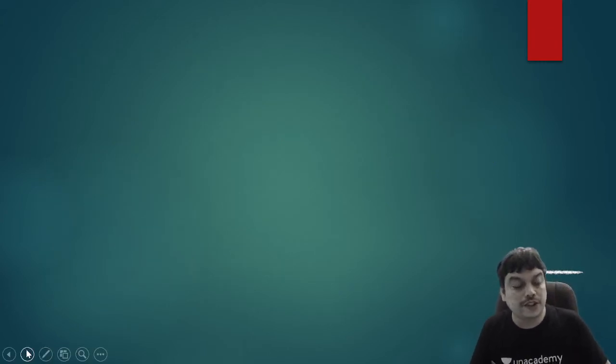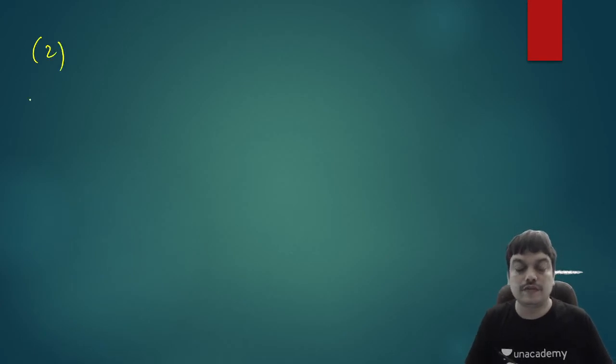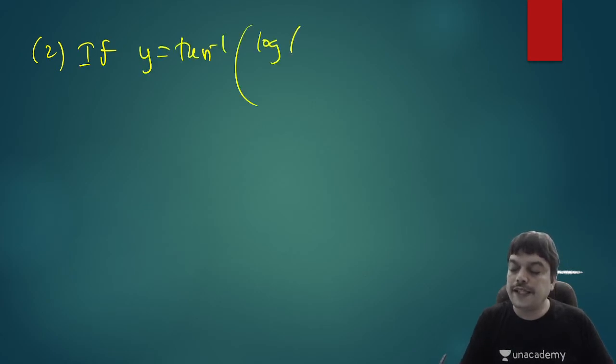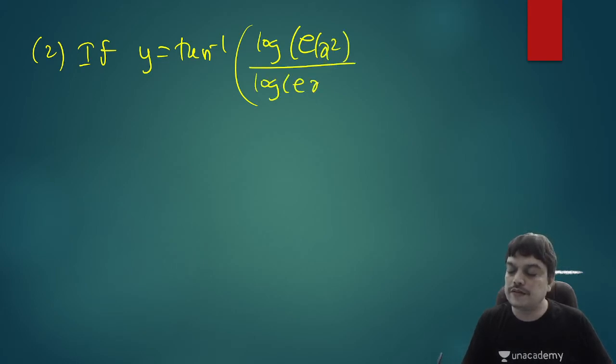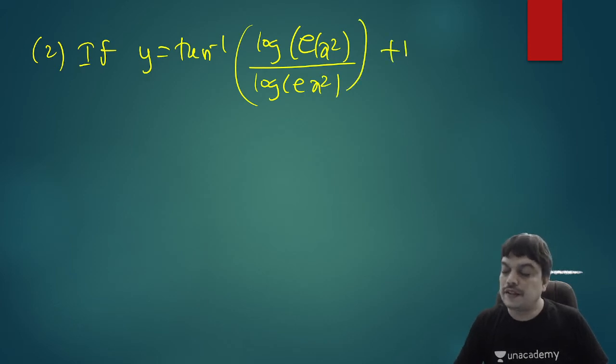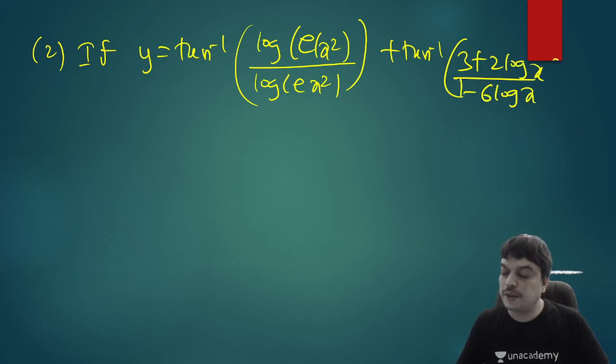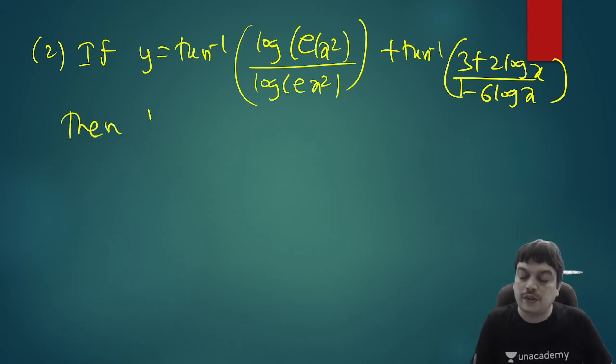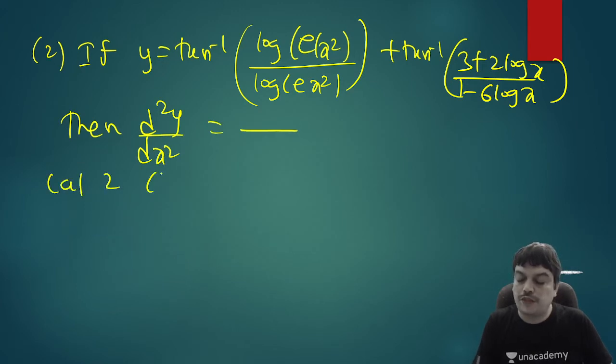Now let me give you the next question, second one. If y is equal to tan inverse of log of e by x square divided by log of ex square plus tan inverse of 3 plus 2 log x divided by 1 minus 6 log x. So this is given to you. You need to find out the second derivative d square y by dx square. You need to find this. The options are 2, 1, 0 and minus 1.